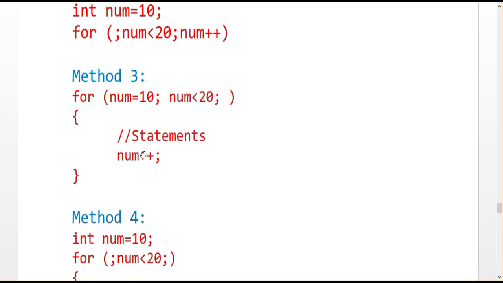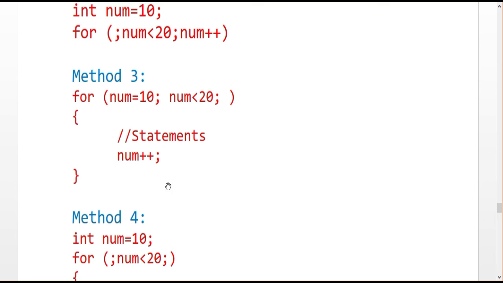You can declare num++ here also, because after the condition executes, already I told it is a Z shape method. So initialization, condition checking, then directly go to the incremental step. That incremental step will continue with the next of the statement. So this is also an acceptable method to declare the for loop.